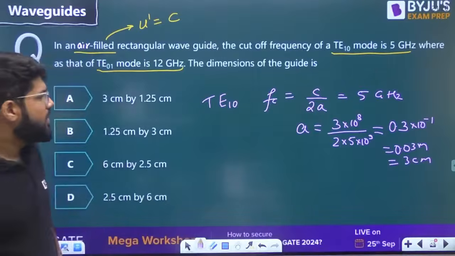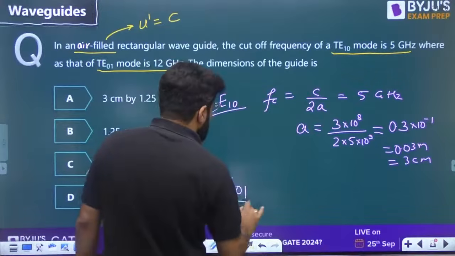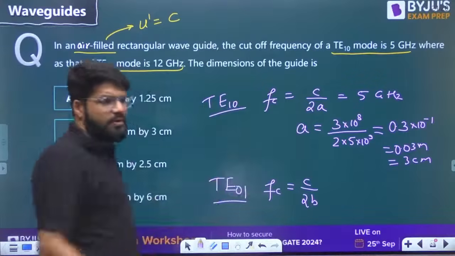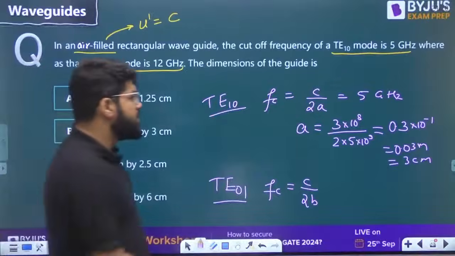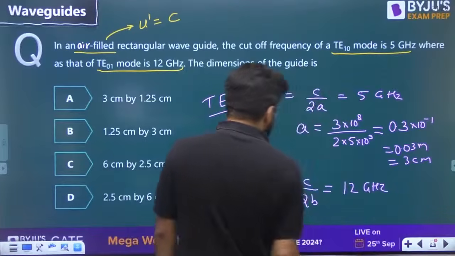Now, for TE01, the cutoff frequency is c by 2B, that is U dash by 2 into 1 by B, and this is given as 12 gigahertz.